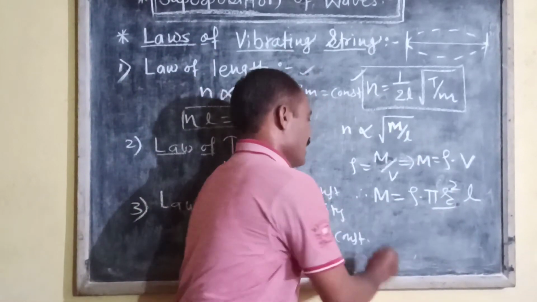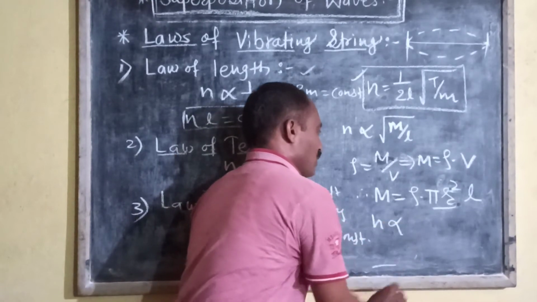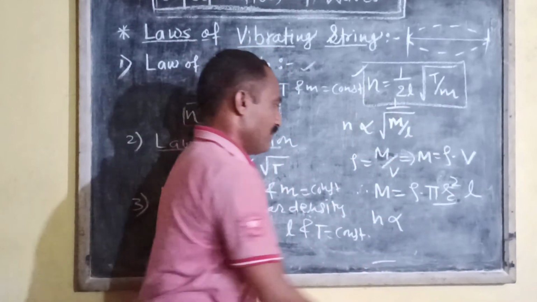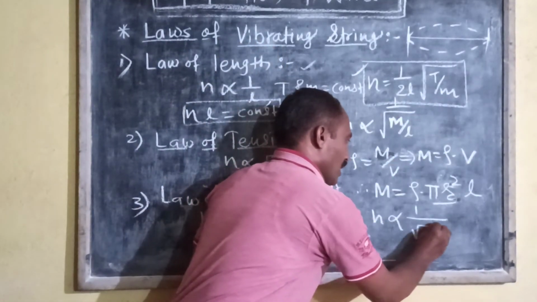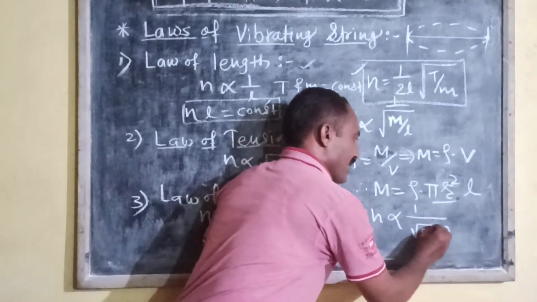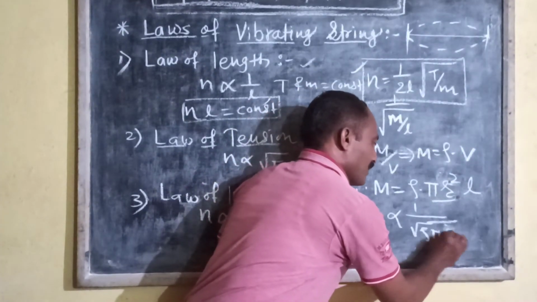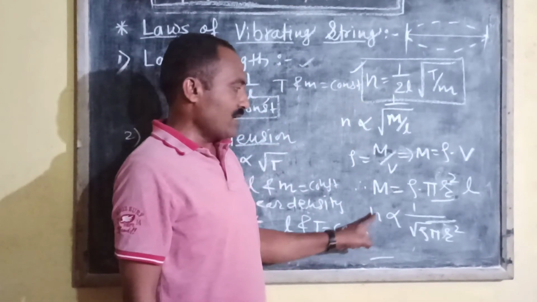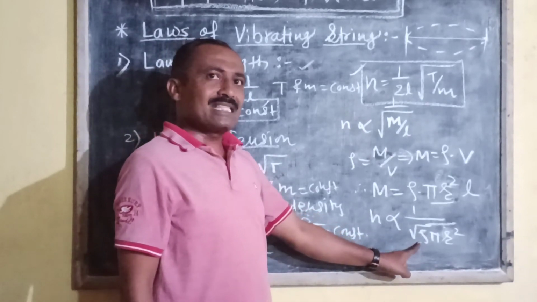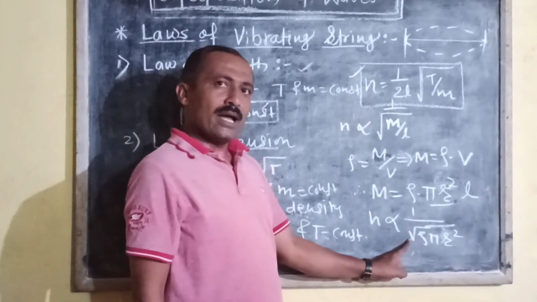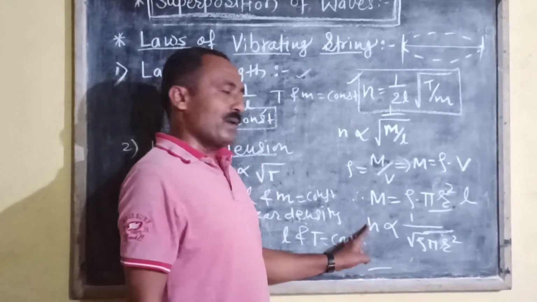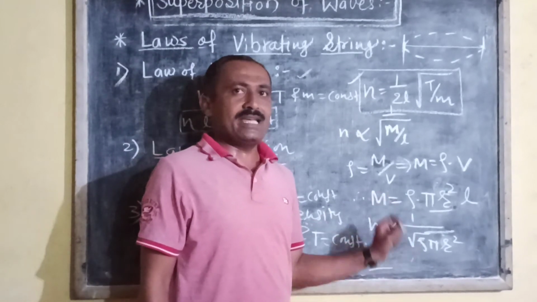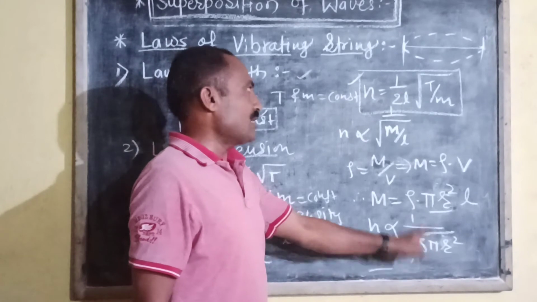We can write n is inversely proportional to the square root of rho into pi r square. Or we can write that the fundamental frequency of vibration of a string is inversely proportional to the square root of density, and the fundamental frequency of vibration of a string is inversely proportional to the radius of the wire.